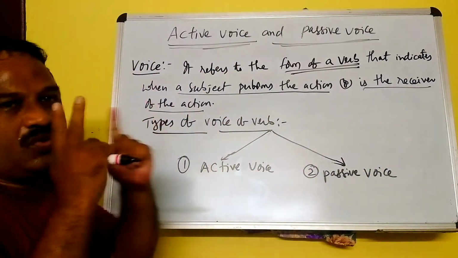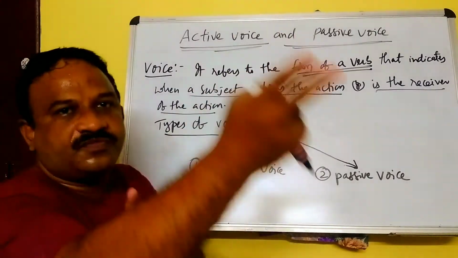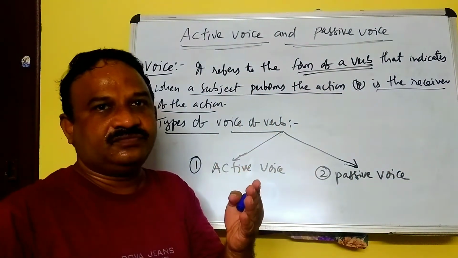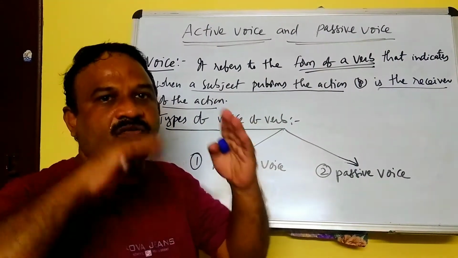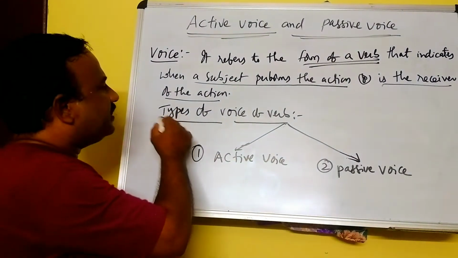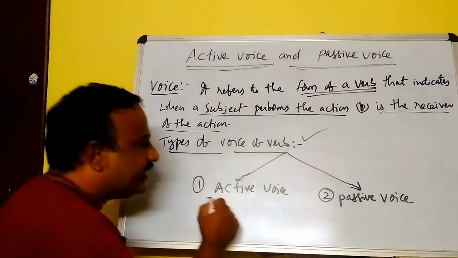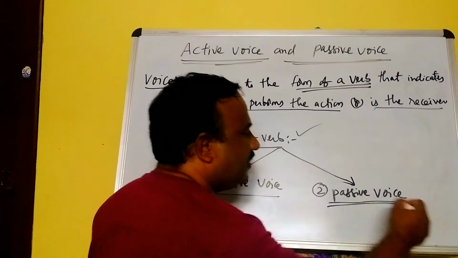Here there are two kinds of forms: one is where the subject performs the action, and the other is where the subject is the receiver of the action. See here, types of voice of verb, two kinds: one is active voice and the second one is passive voice.